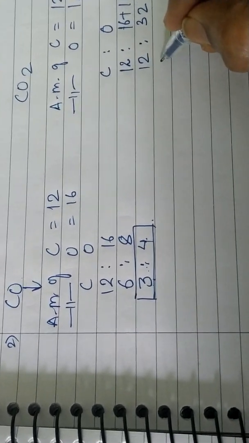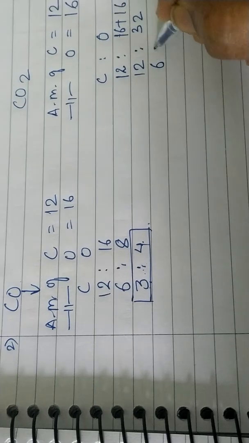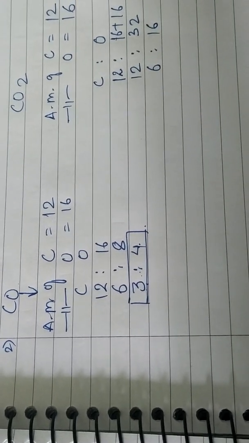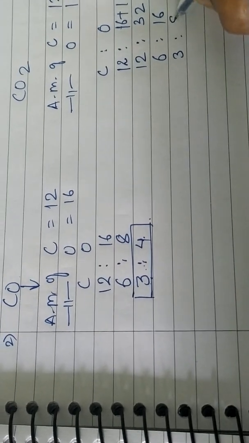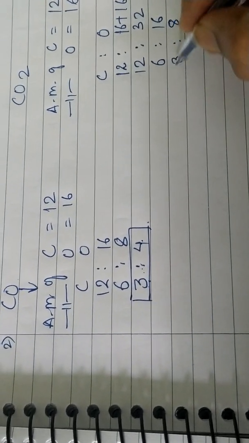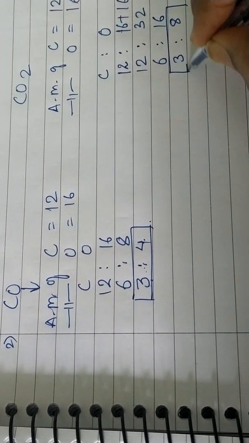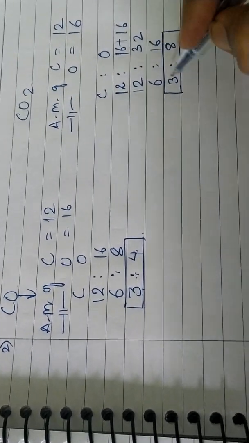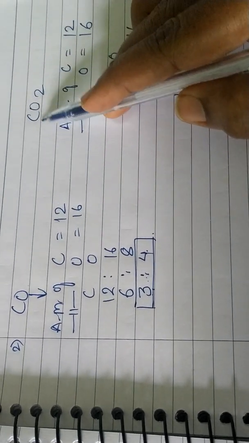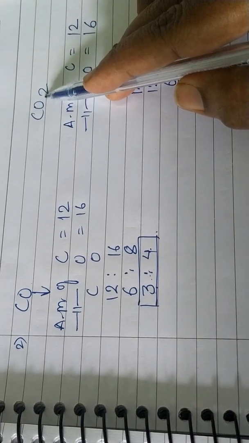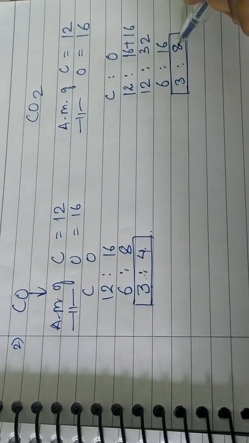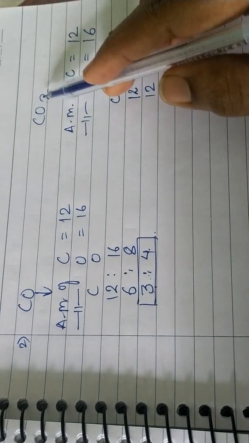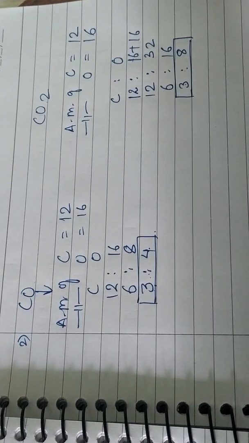Yes, divided by 2, 6 is to 16. Again divisible by 2, 3 is to 8. It is not divisible further. This is the final ratio. So what can I say about this? That carbon and oxygen combine with each other in the ratio 3 is to 8 to form carbon dioxide.